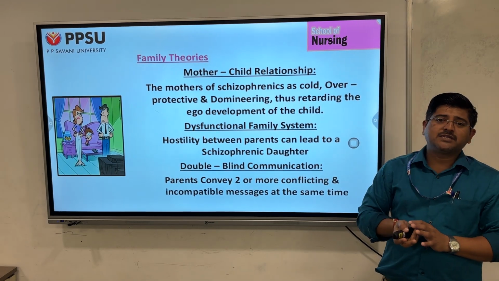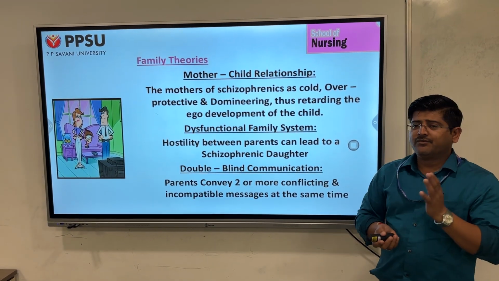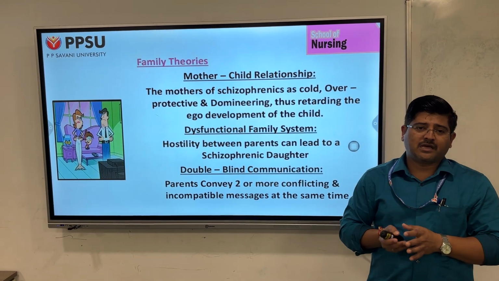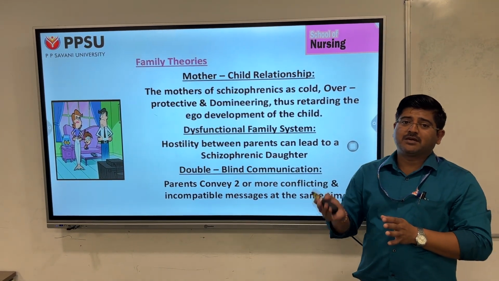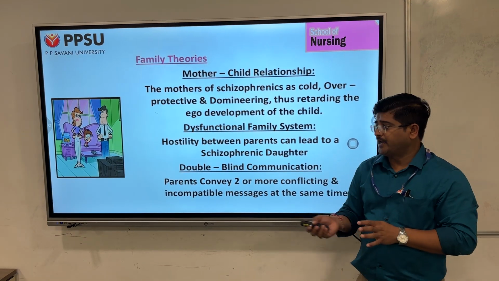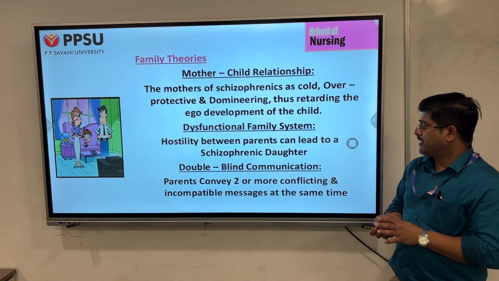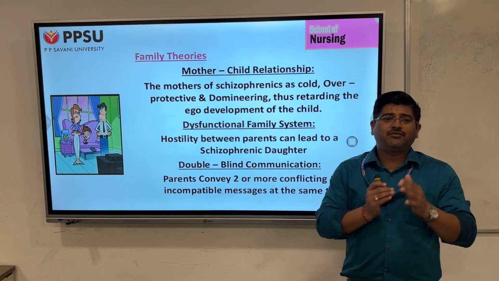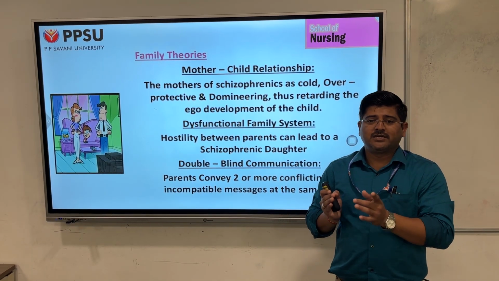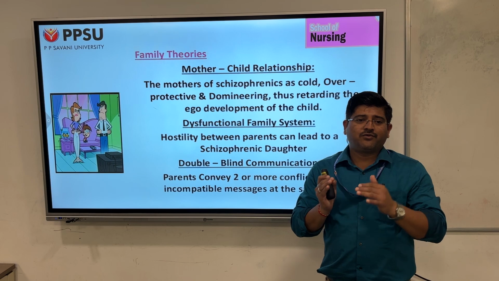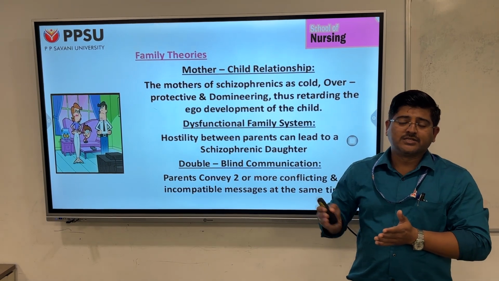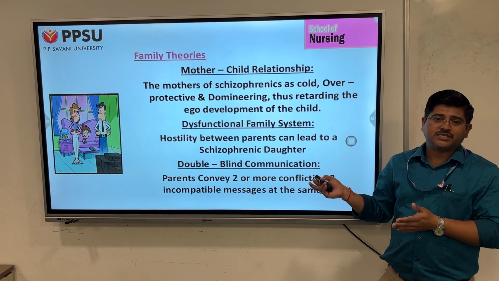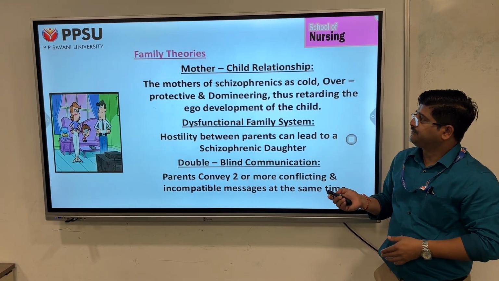And next comes the dysfunctional family system, which is nothing but hostility or marital disharmony, and that is also one of the causes for developing schizophrenia. The third one is double-bind communication, where the child is receiving double communication from the father as well as the mother. So here, the father is saying something is right and the mother is saying it is wrong. That conflict for the child may lead to the development of schizophrenia in the later stages.